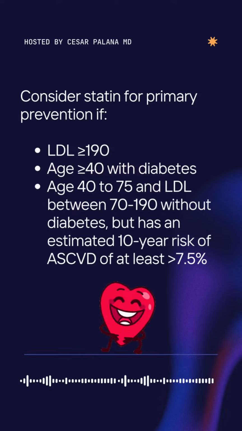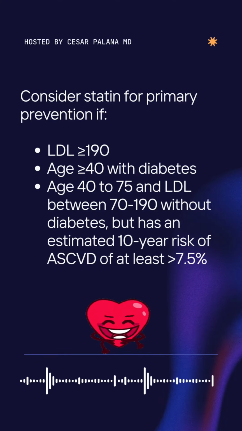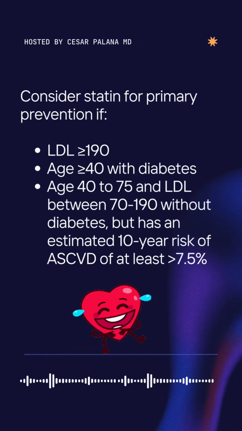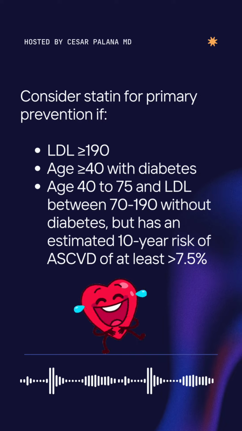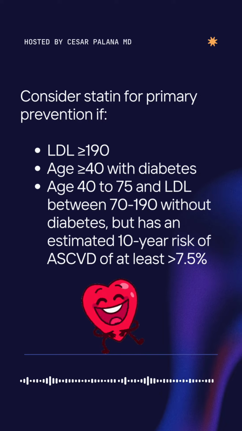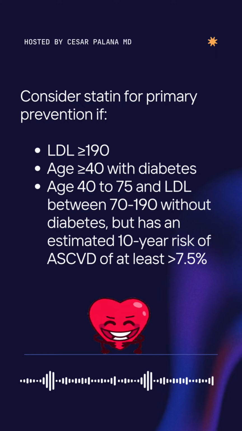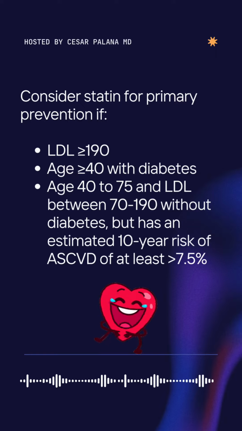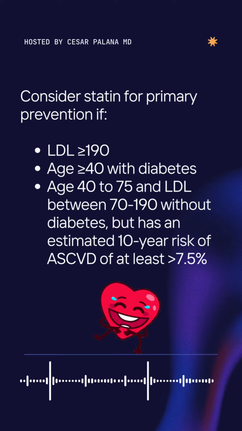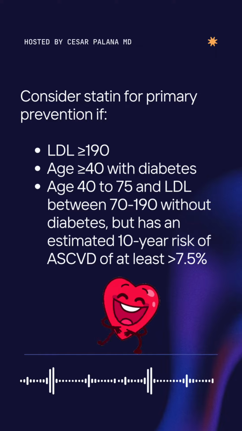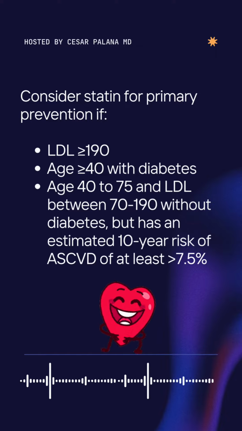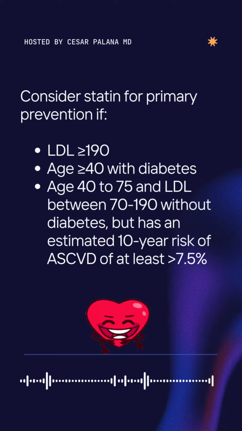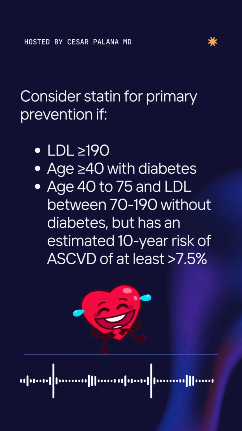For primary prevention, consider statin if the patient has any of the following: LDL greater than or equal to 190, age greater than or equal to 40 with diabetes, age 40 to 75 and LDL between 70 to 190 without diabetes, but has an estimated 10-year risk of ASCVD of at least greater than 7.5%.